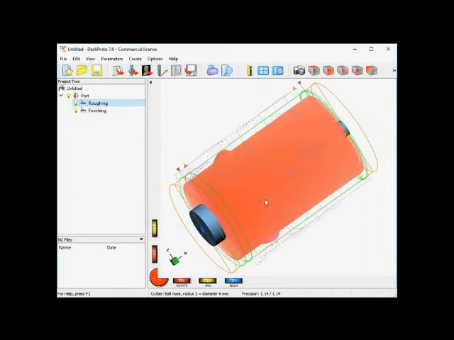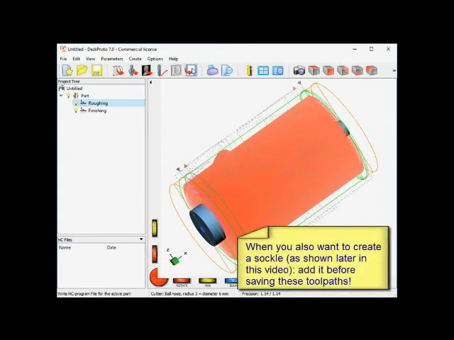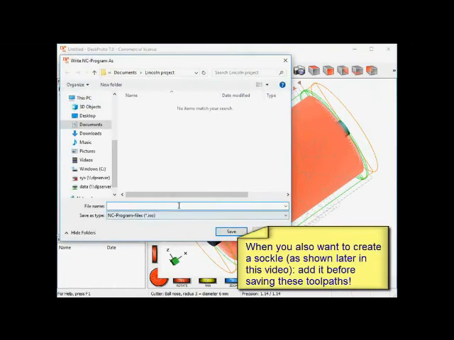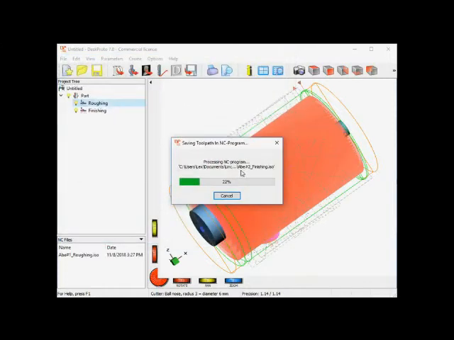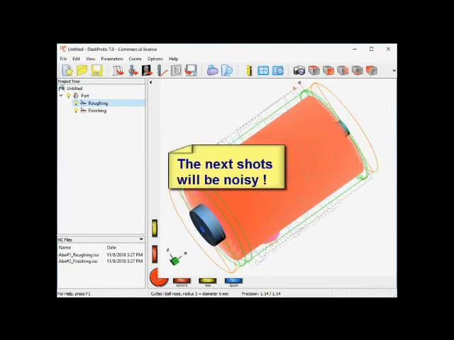So here are all toolpaths, and the last thing to do is to save the NC file, which for my machine is a .iso file. It can be .tap or any other extension. It depends on which machine you have selected. Okay, save, and you will see that two files are saved, the first roughing and then the finishing, which of course is much larger. Two files are saved, as this machine does not have an automatic tool changer. So already we can go to the milling machine.